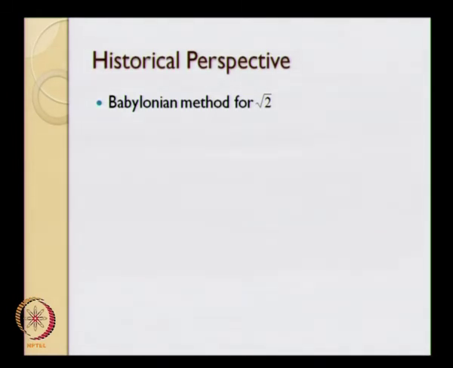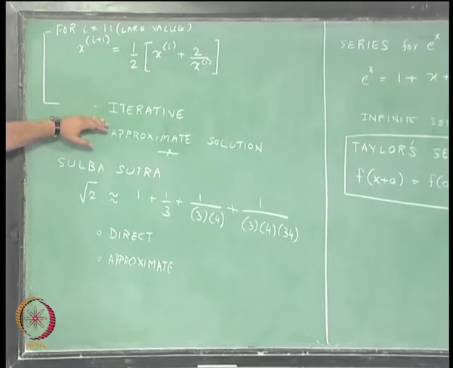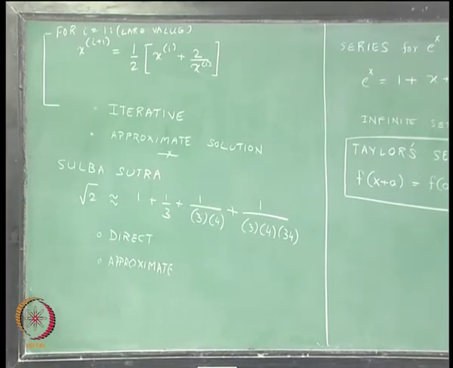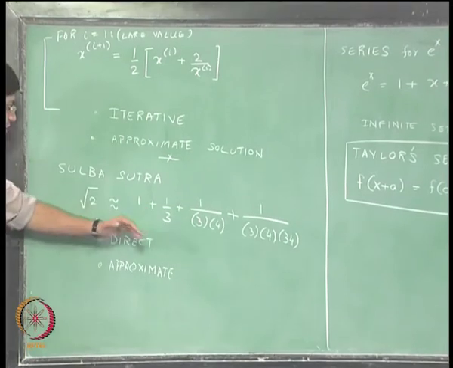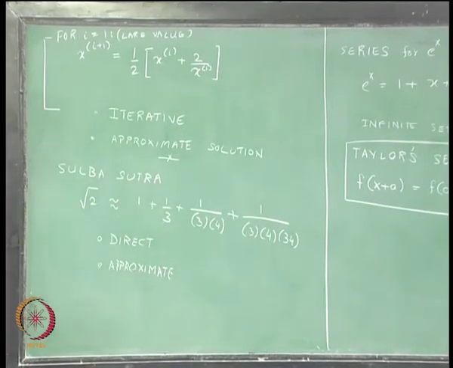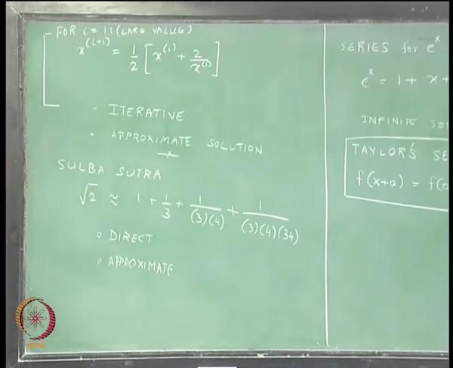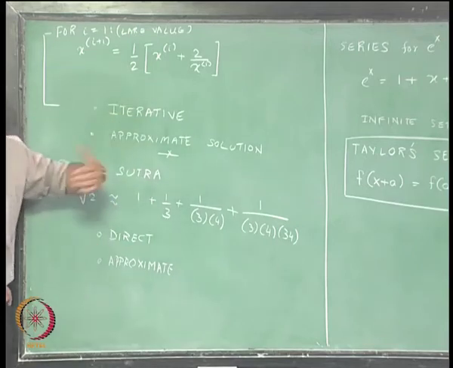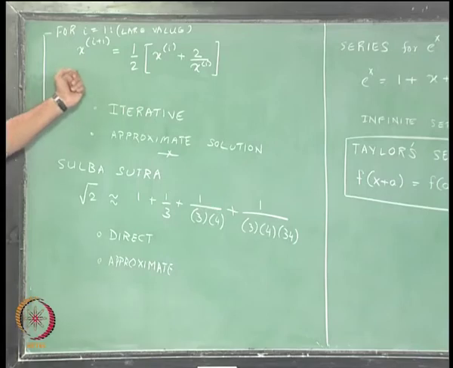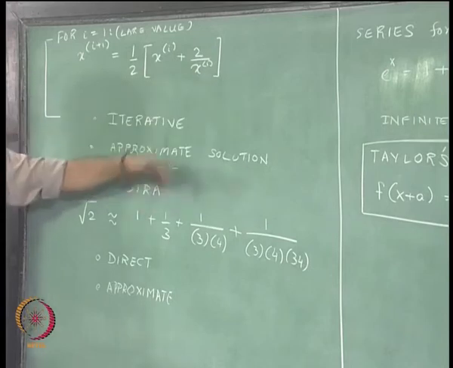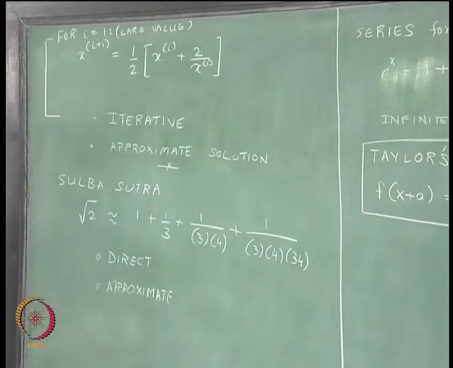So again, with respect to historical perspective, just to summarize what we get from the history about square root of 2 is that the numerical methods are going to give us an approximate solution to the real problem, and second, they are going to be either iterative methods or direct methods. Direct methods means that at a certain point of time we are going to stop with the solution and we will get perhaps the true solution or an approximate solution. Iterative method means we are going to repeat that particular procedure over and over again. In this particular case, the procedure was very simple, very straightforward. Just take an average of x and 2 divided by x, and that is how this particular method worked.